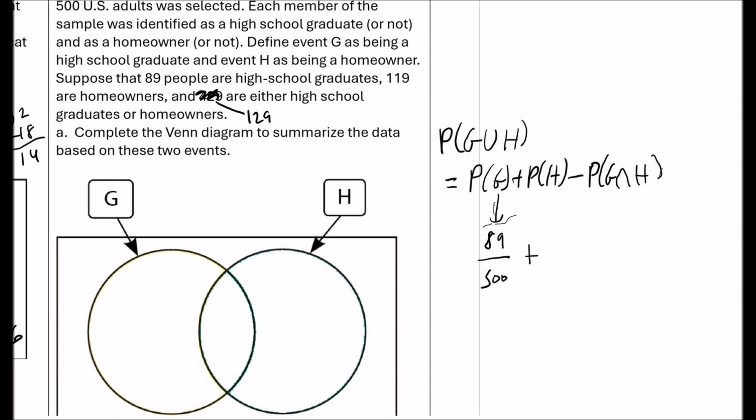And H is for homeowners, 119 homeowners out of 500. Then we're going to subtract the probability of both, but we don't know how many are both. But we do know that the probability of G or H, either high school or homeowners, is 129 over 500. So what you can see here is that we have 89 plus 119 minus X is 129.